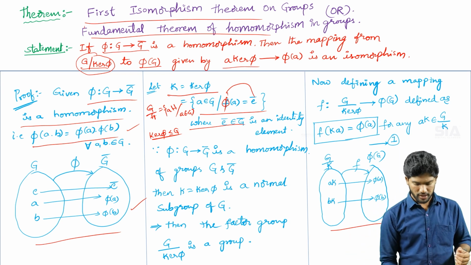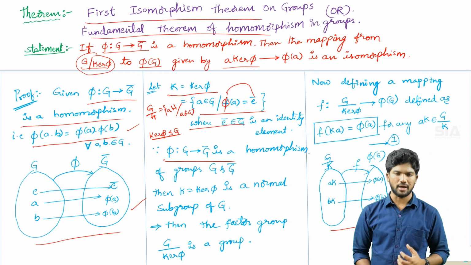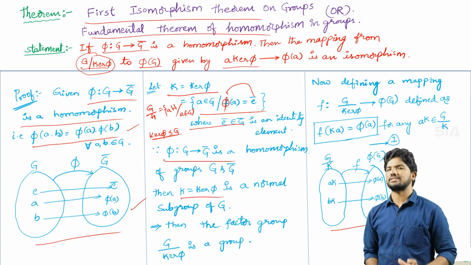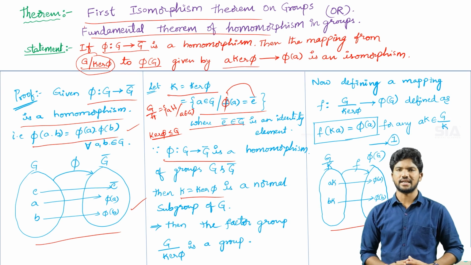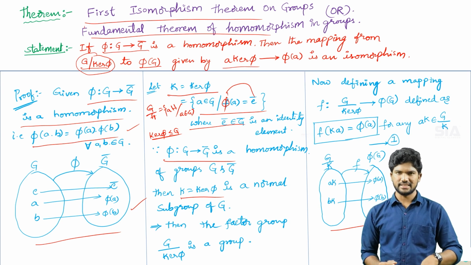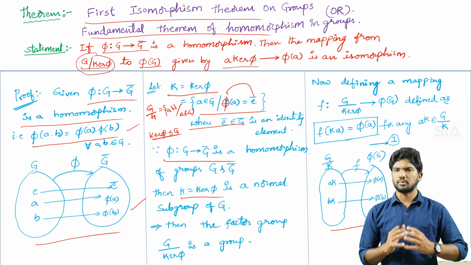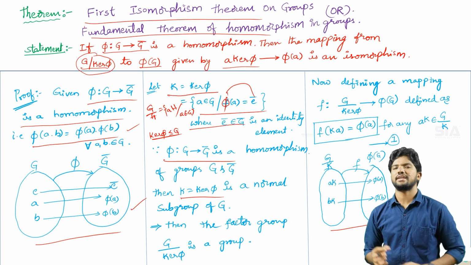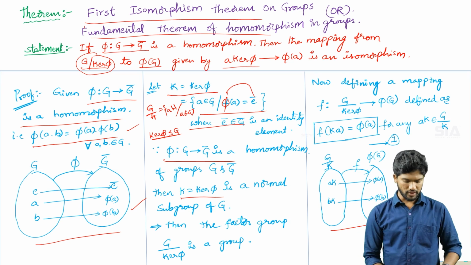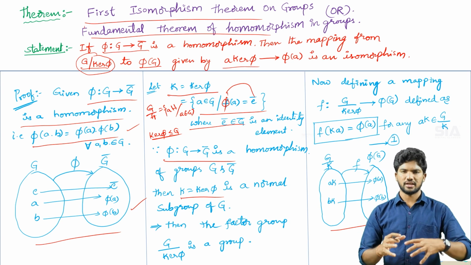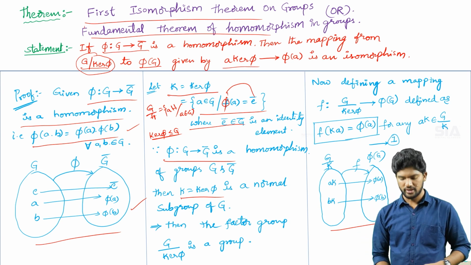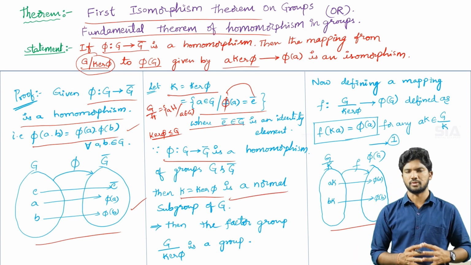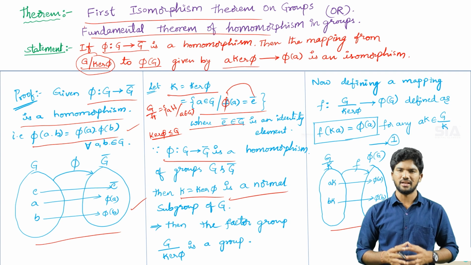Therefore phi mapping G to G bar is a homomorphism of groups G and G bar. Then K, the kernel, is a normal subgroup. Why? Because whenever a homomorphism exists, kernel phi is a subgroup. According to the known theorem, the kernel is also a normal subgroup. So here kernel K of phi is a subgroup, and then according to that theorem, K of phi is also a normal subgroup.